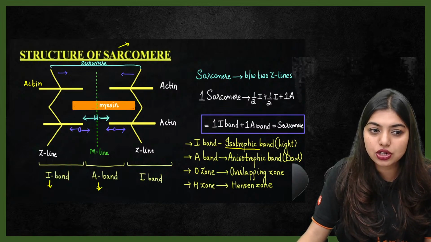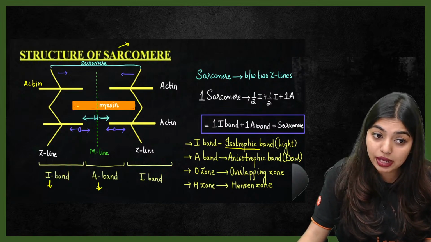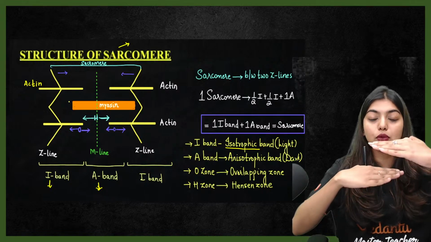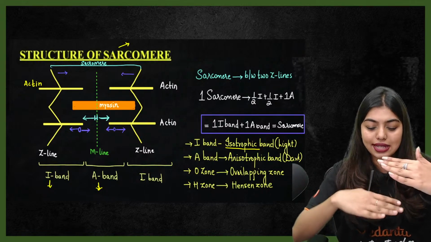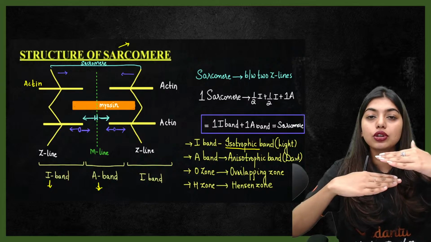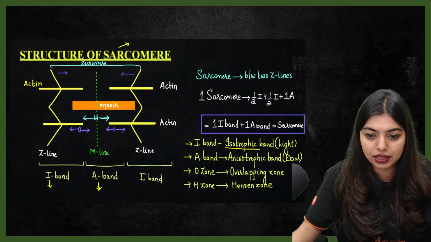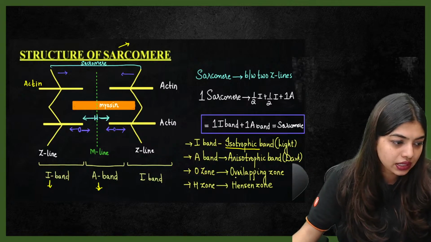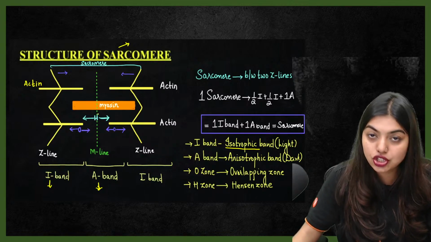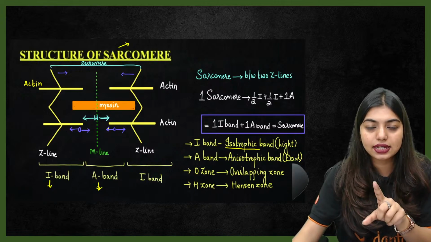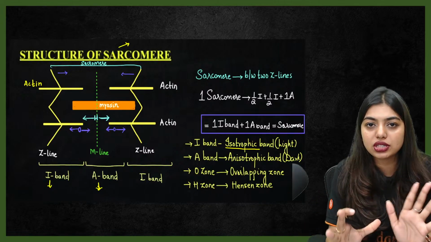O band is there, students, which is the overlapping band. That means where myosin as well as actin is coming one above the other. So let's imagine this is the actin, this is the myosin, and they're going to come one above the other. This is called overlapping. Overlapping zone, right? Now H zone, or called Hensen zone, is a portion where only myosin is going to be present,